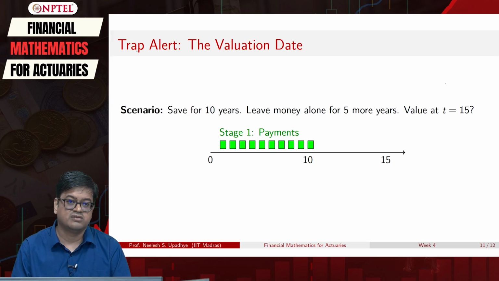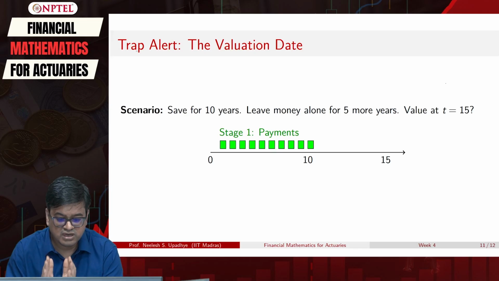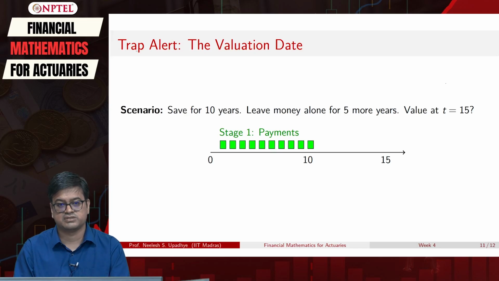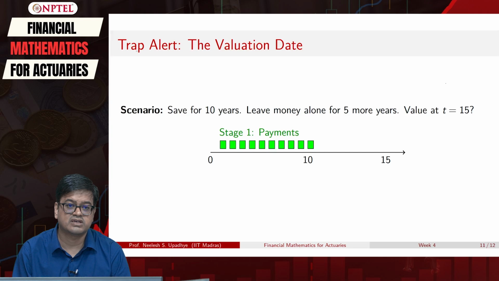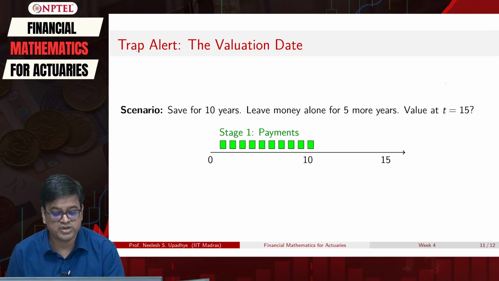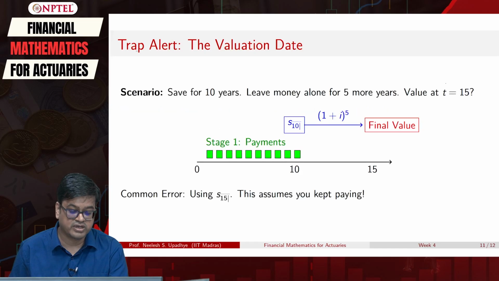So generally what happens is you ignore this leave money alone for 5 years, and you actually compute S angle 15. This assumes you are actually paying for 5 more years. So you should avoid that trap.